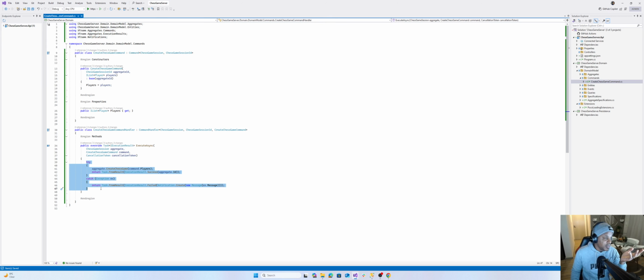Because remember, I've been doing this since 2015. That's 10 years, that's been a long time. So I'm able to think, okay, where can I place my error handling? Where can things go wrong?